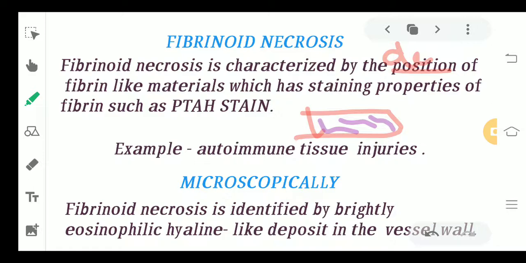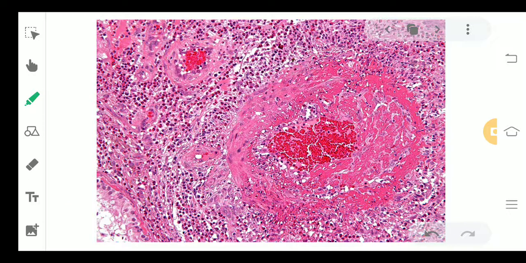An example is autoimmune tissue injuries. Microscopically, fibrinoid necrosis is identified by a brightly eosinophilic hyaline-like deposit in the vessel wall. Now why do I say this is brightly eosinophilic hyaline? Because it has a property to take up the stain, okay. So fibrinoid necrosis is usually seen as a brightly eosinophilic structure which has been deposited in the vessel wall. You can see here, this is what fibrinoid necrosis looks like. In this picture, there is some fibrin-like material which can be seen at this particular site.